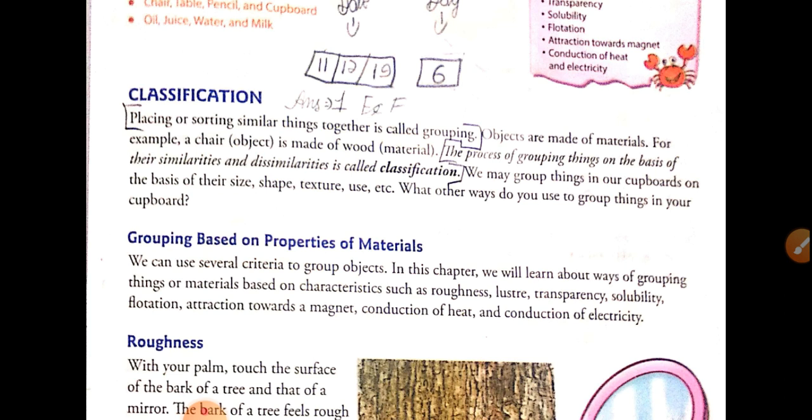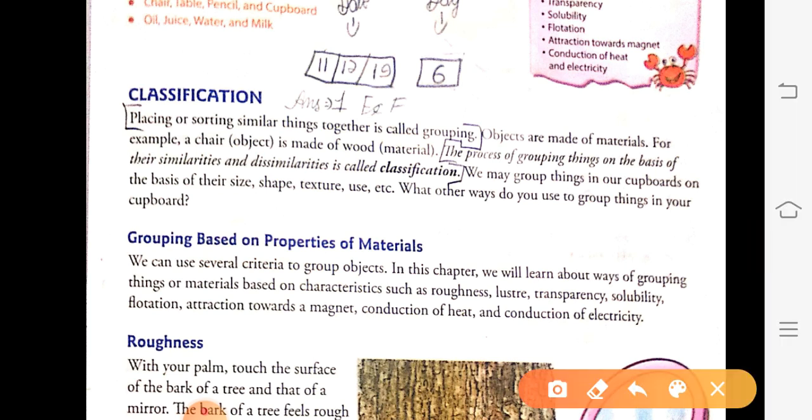These are the various properties of the material, and on the basis of these properties we classify the various things. On what basis do we classify the materials? We classify the materials on the basis of roughness, luster, transparency, solubility, flotation, attraction towards magnet, conduction of heat, and conduction of electricity. So these are some of the properties of the material on the basis of which we classify the various objects. Now one by one we will look at each of these properties.